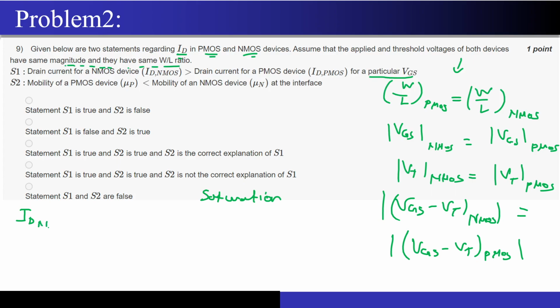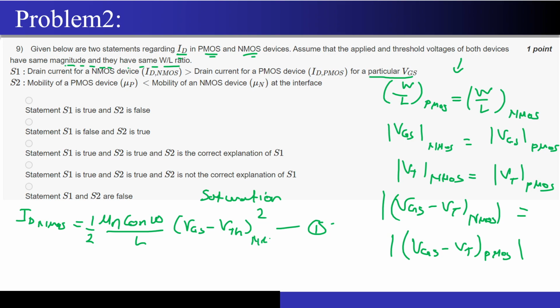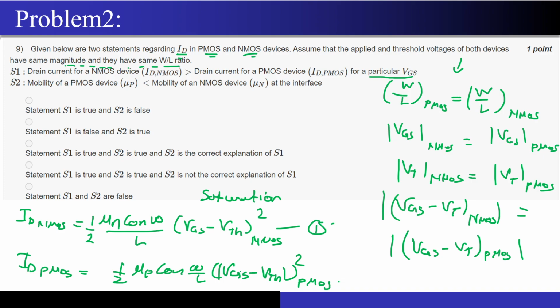So ID of NMOS, if I write, what will it be? Half mu n Cox W by L, then (VGS minus VTH of NMOS) the whole square, correct? And ID of PMOS will be half mu p Cox W by L, (VGS minus mod VTH) the whole square for PMOS. By the way, it is actually VSG minus VTH, okay? So (VSG minus VTH) the whole square.